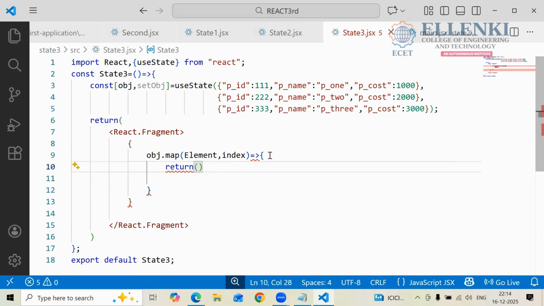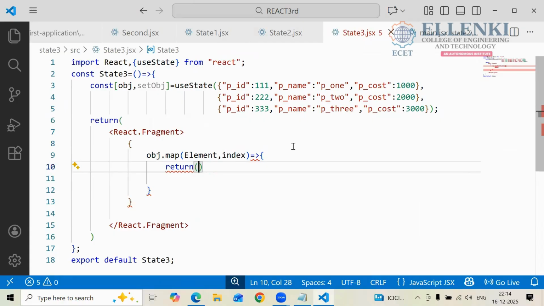We have one element here, one object. There we have a lot of objects, a lot of things. It should be in table format. Otherwise, how will you get the answer? 111, P1, 1000, 222, P2, 2000. You will get the answer clearly.